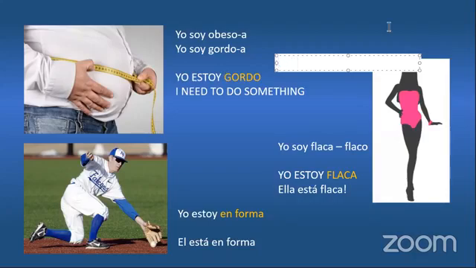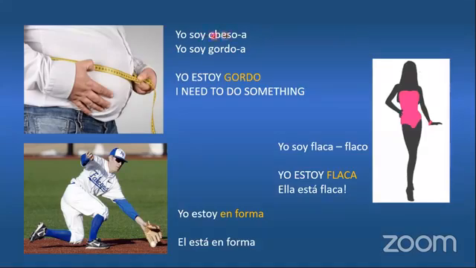So pay attention to what the patient is telling you, because the patient can tell you yo soy obeso, yo soy gordo, which means all their life they have been like that. But if they said, you know what, during the last 3 months, yo estoy gordo, that means during the last 3 months, something is happening in this patient that is making them gain weight. I need to do something, right? So the same and opposite is here.